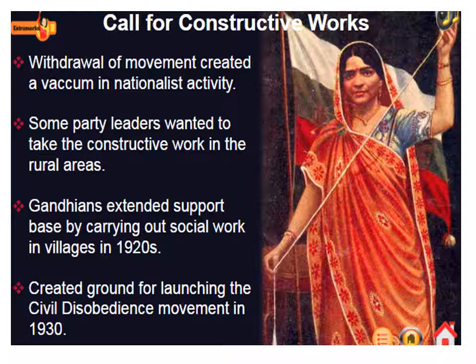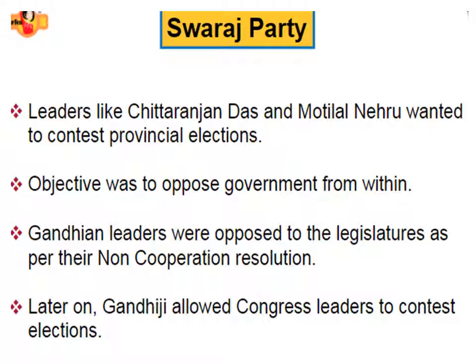So, some party leaders wanted to do construction work in rural areas. The Gandhians extended their support base by carrying out social work in villages in the 1920s, which led to the launching of the civil disobedience movement in 1930. Next is the Swaraj Party.